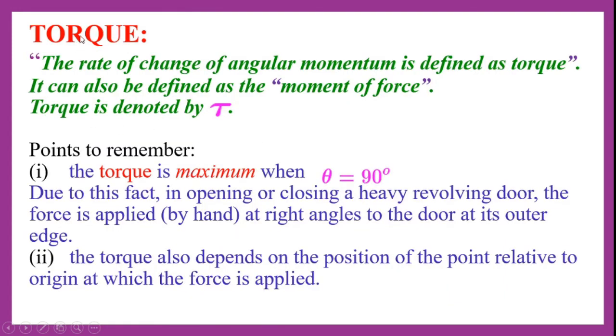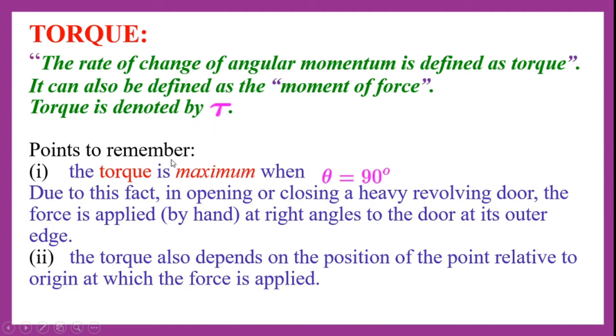So torque can be defined as the rate of change of angular momentum, that is tau is equal to dL by dt. It can also be defined as the moment of force, or else tau is also defined as moment of force.